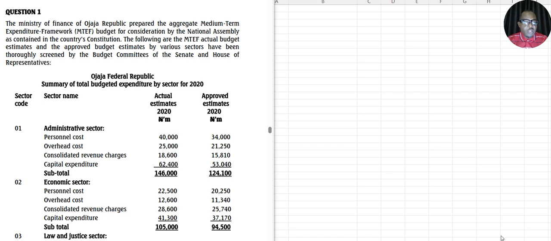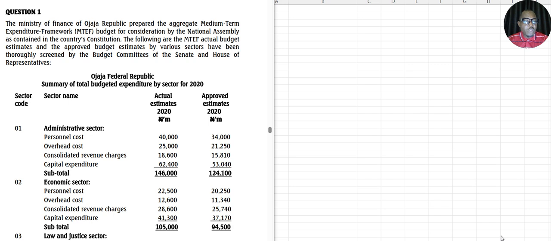All right, so let's go straight to the question. The question states that the Ministry of Finance of Ojeja Republic prepared the aggregate medium-term expenditure framework. That's MTEF, medium-term expenditure framework budget, for consideration by the National Assembly as contained in the country's constitution. Full stop. The following are the MTEF actual budget estimate and the approved budget estimate by various sectors